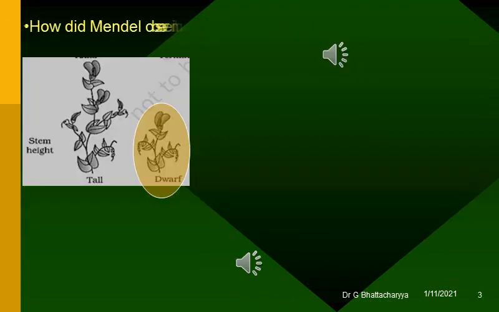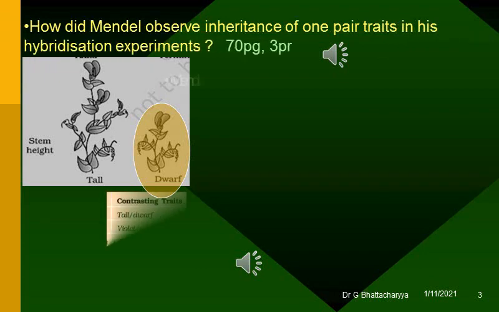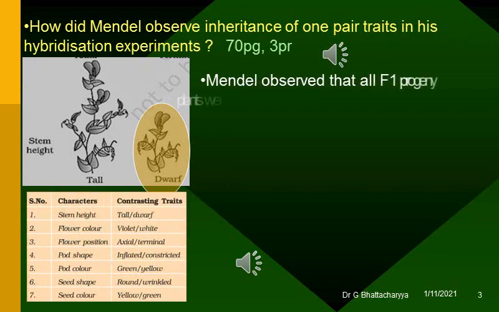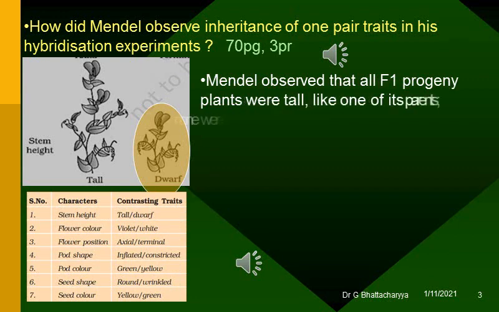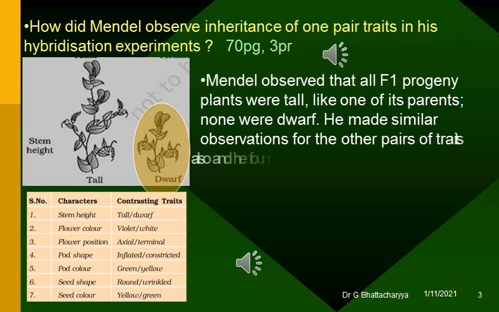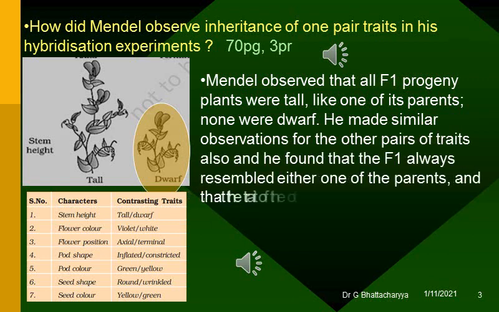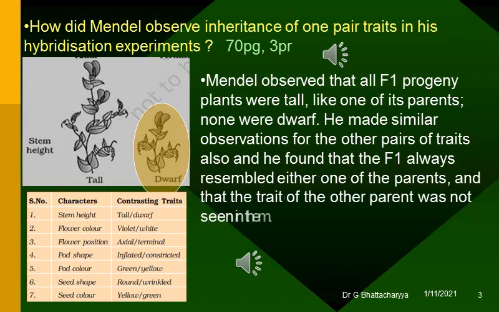How did Mendel observe inheritance of one pair traits in his hybridization experiments? Mendel observed that all F1 progeny plants were tall, like one of its parents, none were dwarf. He made similar observations for the other pairs of traits also, and he found that the F1 always resembled either one of the parents, and that the trait of the other parent was not seen in them.